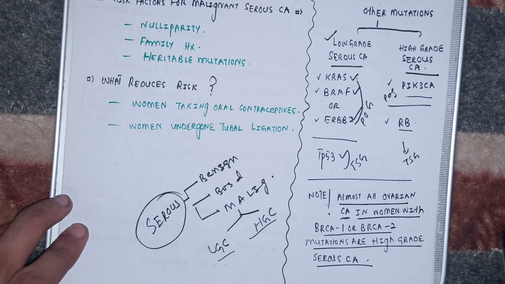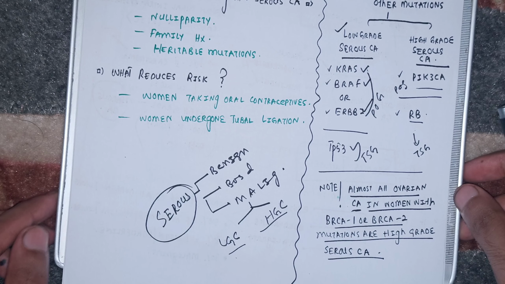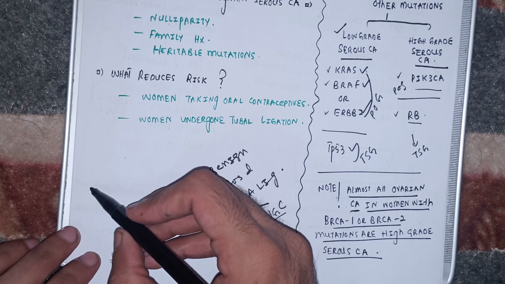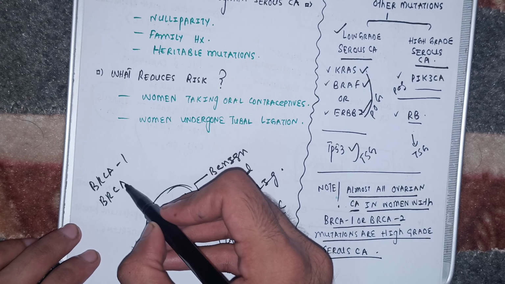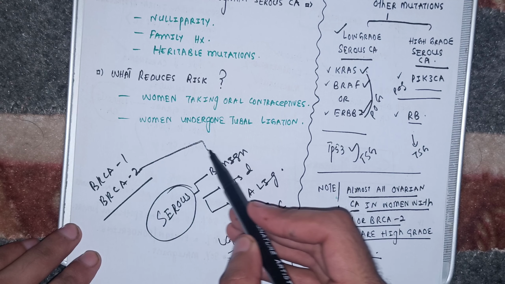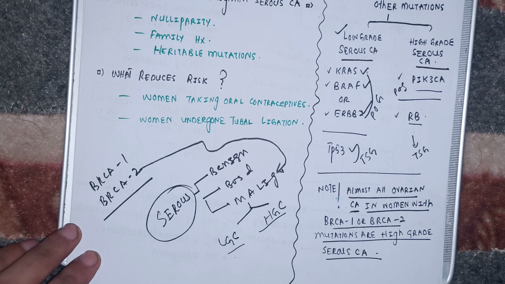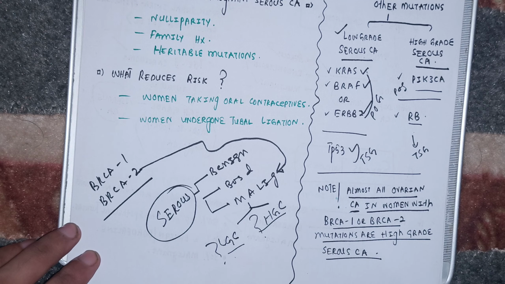One thing that I have to make very much clear is that if a woman has BRCA1, BRCA2 gene mutation and she develops the malignant serous carcinoma, what variety of malignant serous carcinoma will it be? Low grade or high grade serous carcinoma?